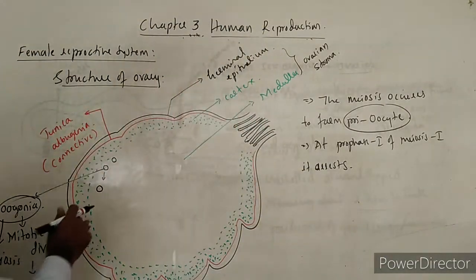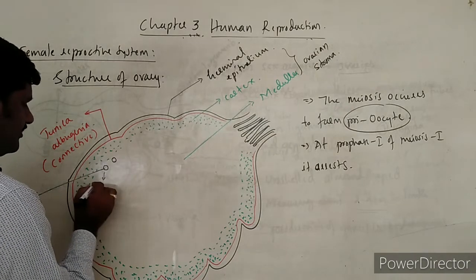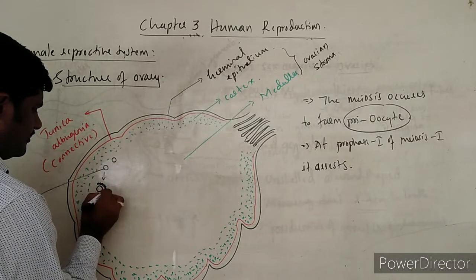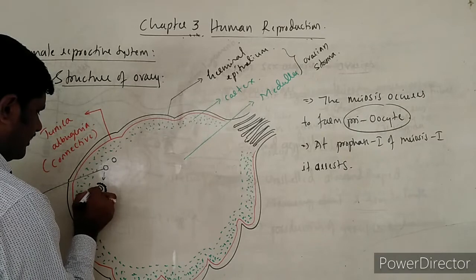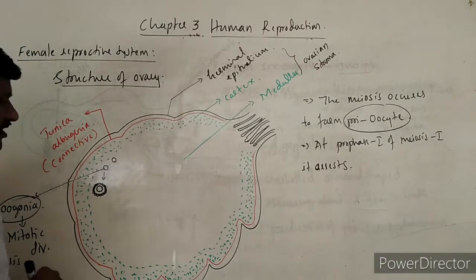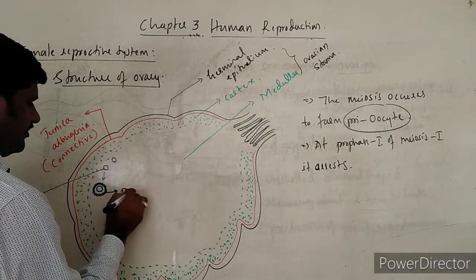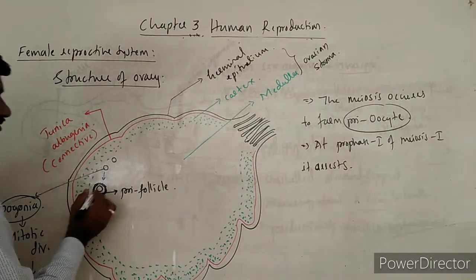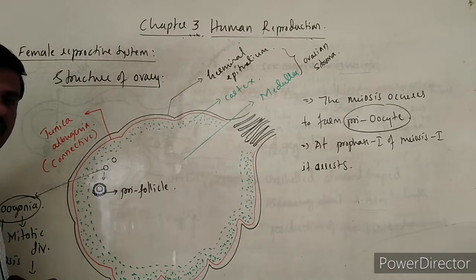So see here, this is the primary oocyte, and this primary oocyte is usually surrounded by certain cells, a single celled layer that surrounds it, so as to form the primary follicle. The primary oocyte remains inside and it is surrounded by some granulosa cells.